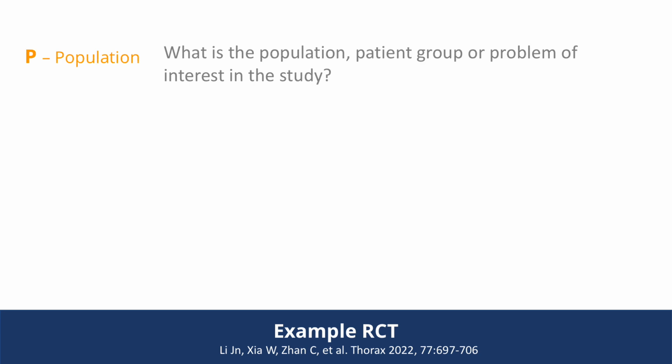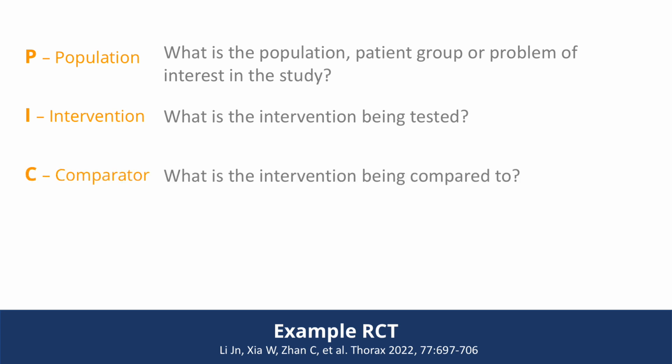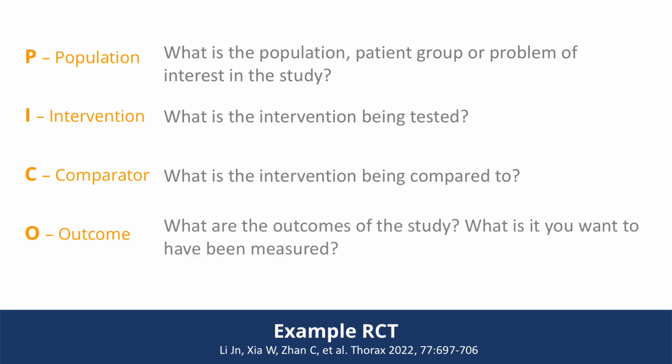Firstly, we'll orient ourselves to what this study is about. We can do this quickly using the PICO framework. PICO stands for population, that is who the trial relates to. Intervention, that is the intervention being tested in the trial. C is the comparator, that is what the intervention is being compared to. And O stands for outcome, that is the variables that are being measured to determine the impact of the intervention.